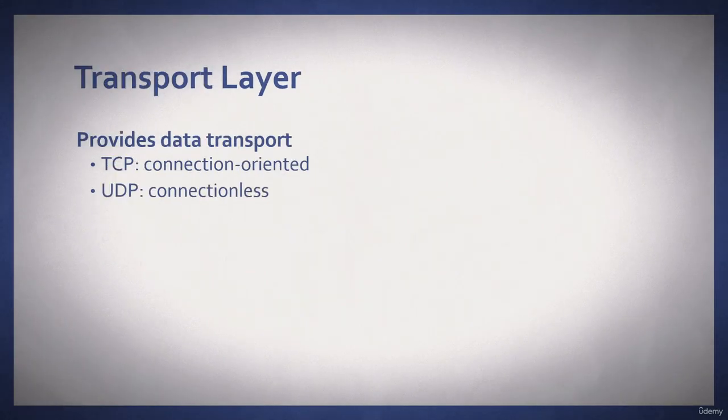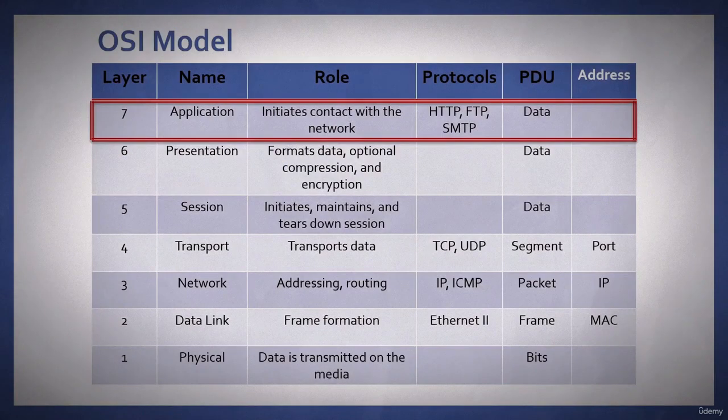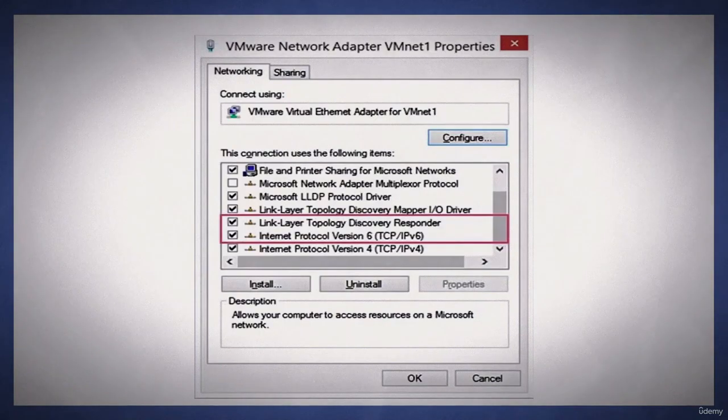The transport layer provides data transport by using either TCP, which is a connection-oriented protocol, or UDP, which is connectionless. You will hear that other protocols ride on top of the TCP/IP suite, and those would be protocols such as those in the application layer: HTTP, FTP, or SMTP. And we need to set in our bindings the ability to use TCP/IP as pictured here in this graphic.